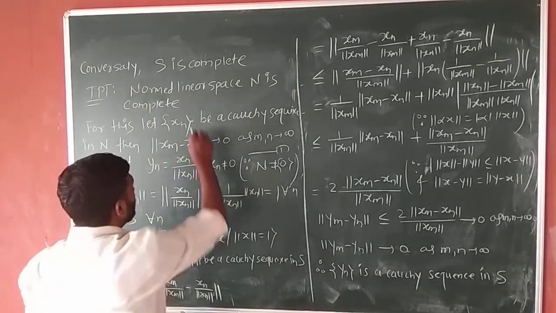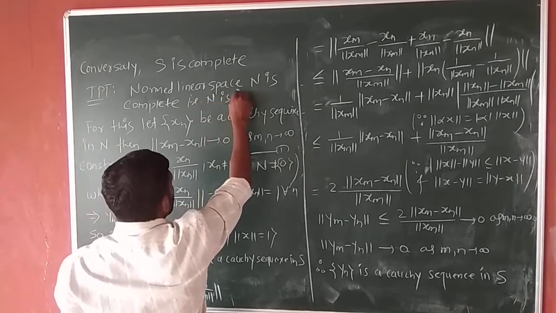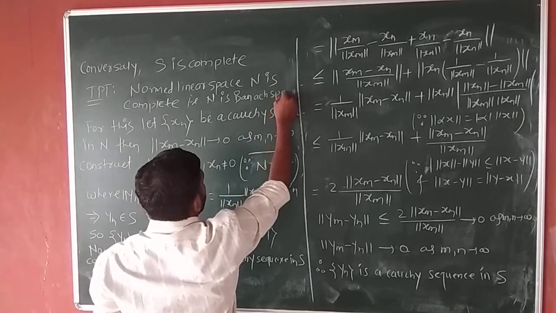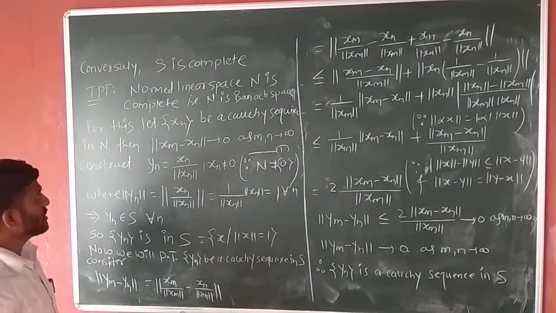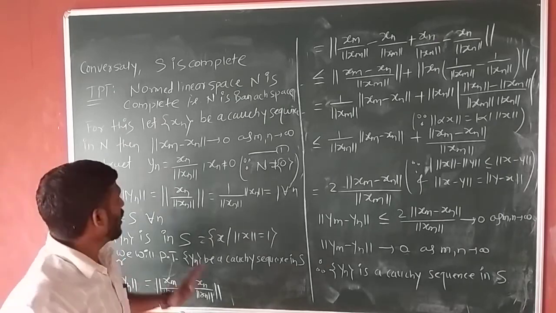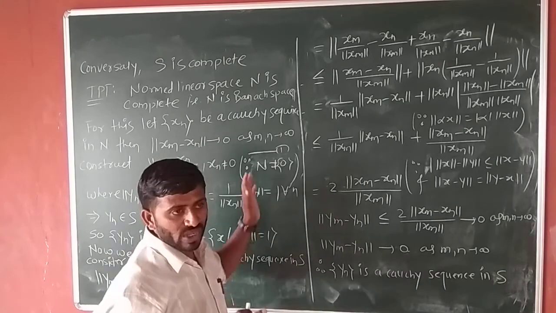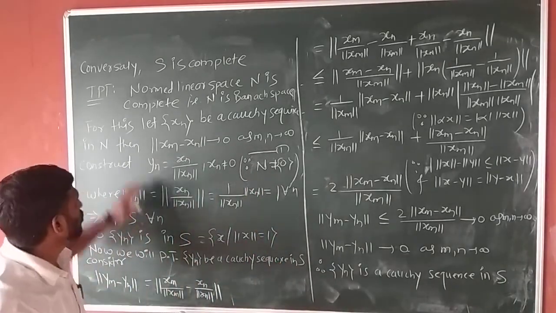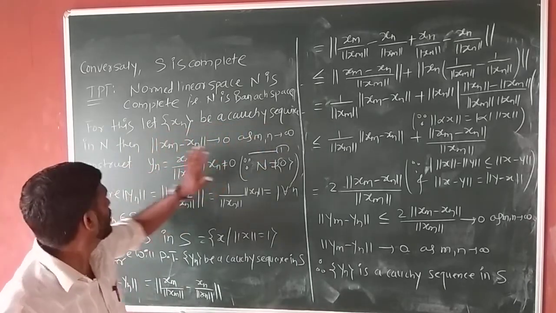That means N is a Banach space. Okay, indirectly that means N is a Banach space, that we have to show. What is the idea behind this? We just have to show any arbitrary Cauchy sequence in N is convergent. So we consider here x_n, a Cauchy sequence in N.